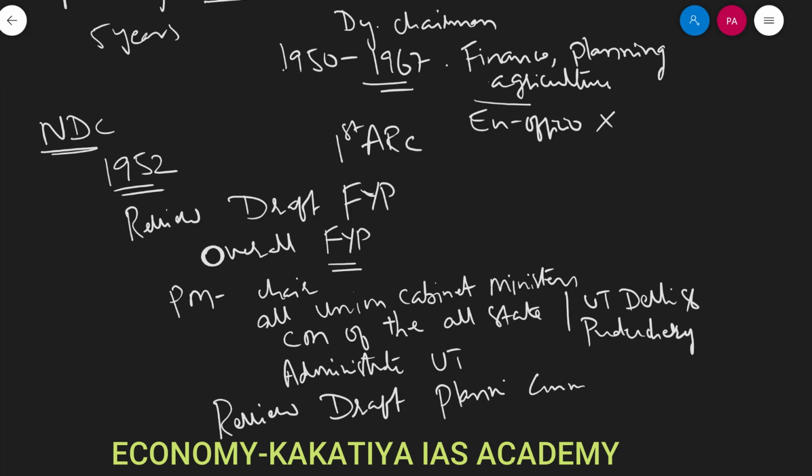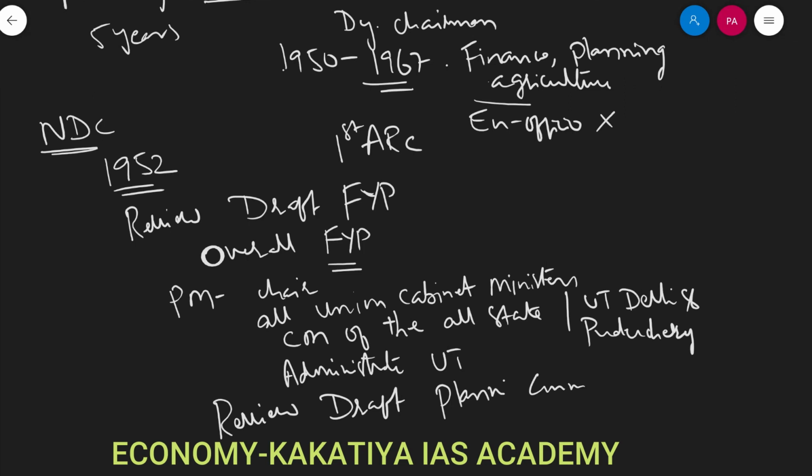So NDC normally acted as the supervising body over Planning Commission. So there are many criticisms against Planning Commission as well as NDC, but here in our economy class we are least bothered about these aspects of NDC and Planning Commission. We are concerned only with their role with respect to plan development.